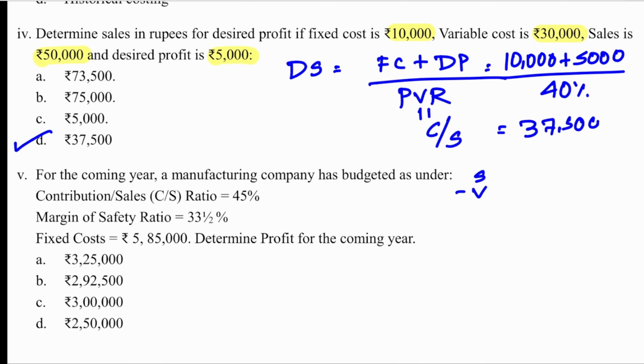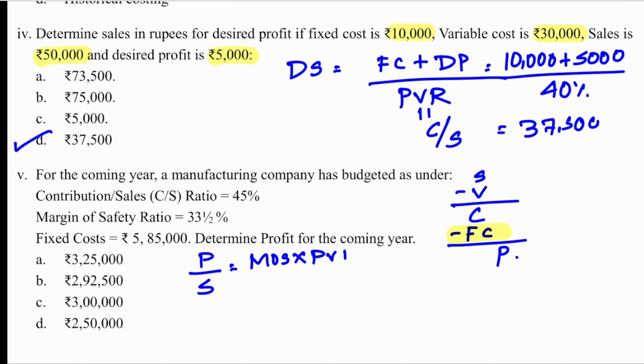See, you know S minus V is equal to contribution minus FC is equal to profit. So in this question, only fixed cost is given. Sales is also not given. Variable cost is also not given. Profit you have to find out. So you have to use the formula P over S is equal to margin of safety into PVR. So margin of safety is 33.5% into PVR is 45%. So this you will get 15%. So that means if P over S is equal to 15%, I can write it as P is equal to 15% of sales.